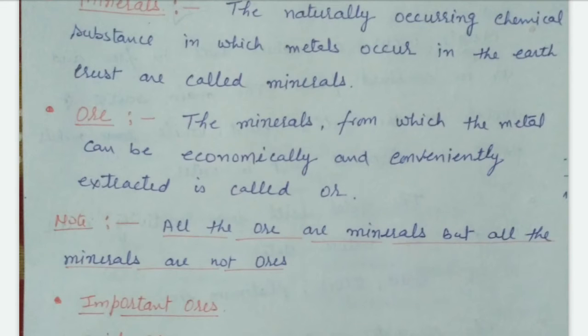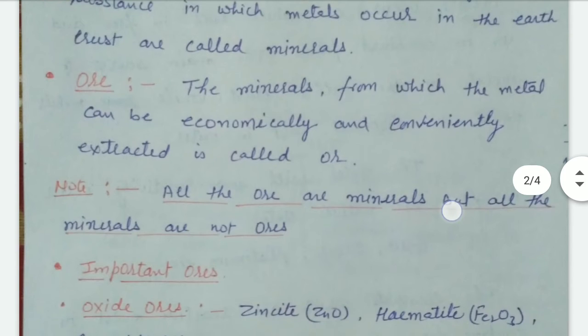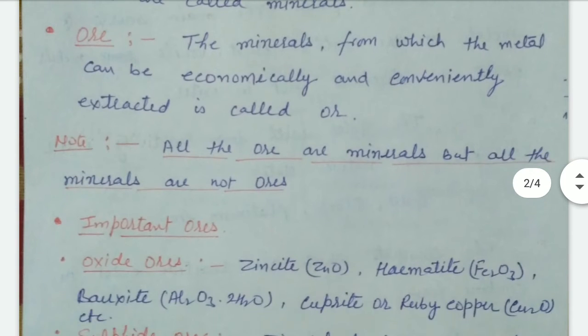This is because minerals convert into ores when it is economical and convenient. But when it is not economical, minerals do not convert into ore, right? So we can say all ores are minerals, but not all minerals are ores.